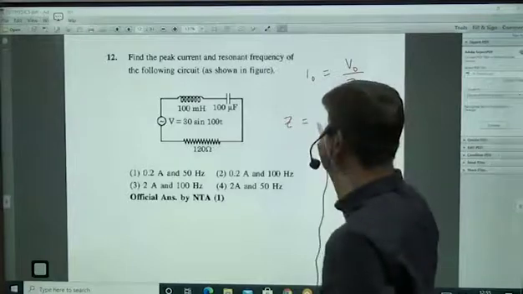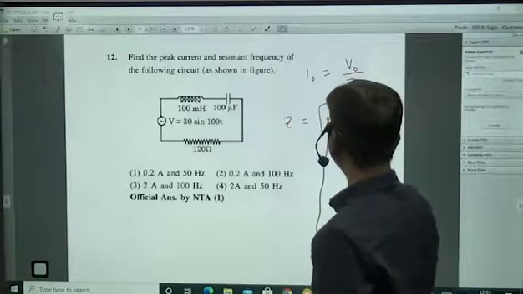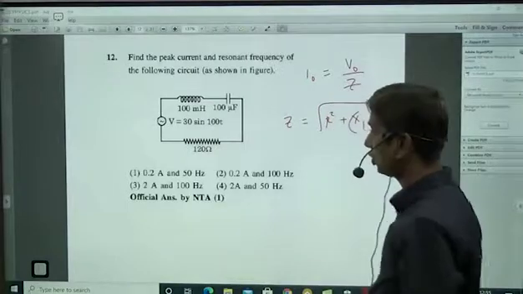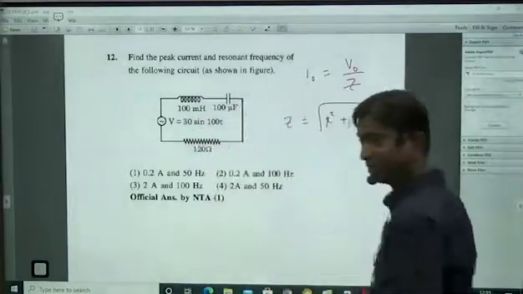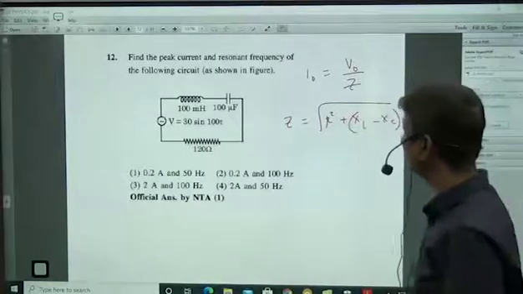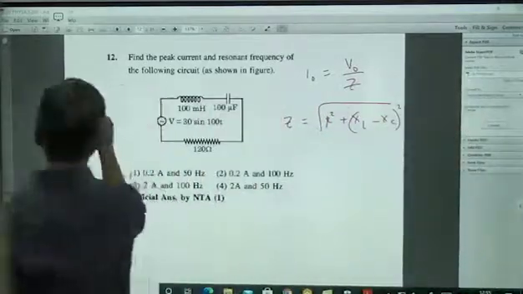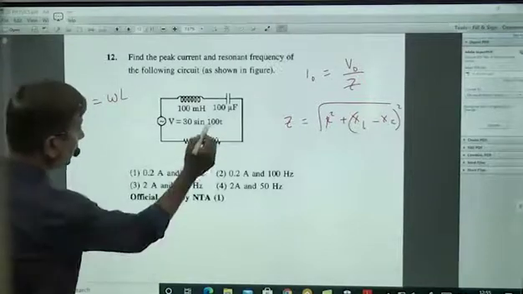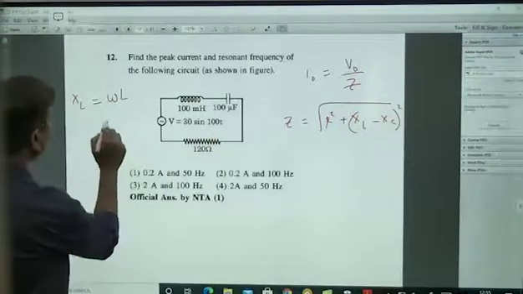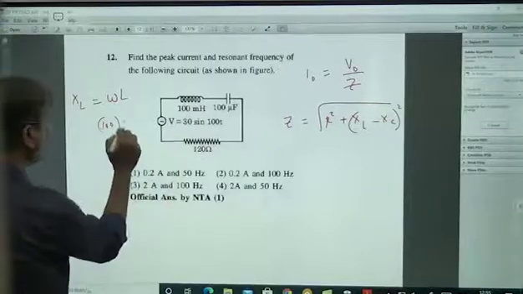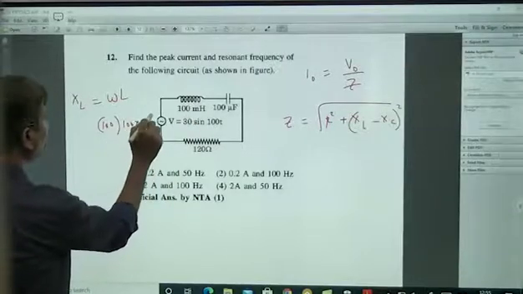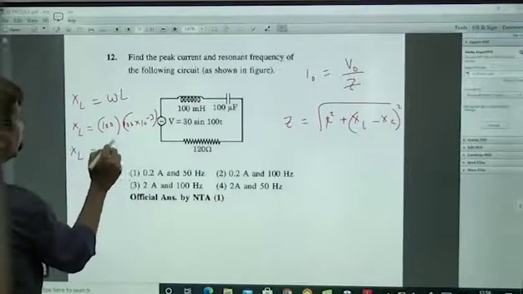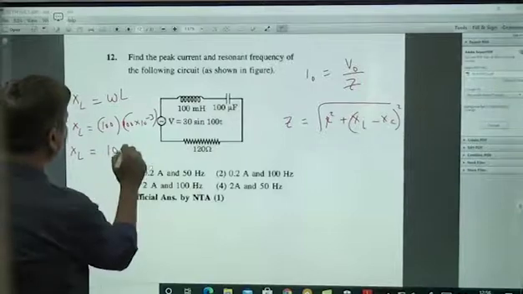And this impedance Z is equal to the square root of R square plus (XL minus XC) whole square. This is the impedance, the total resistance type. Okay. So separately you find XL equal to omega L. Omega is 100, L is the inductance, 100 millihenry, 100 into 10 power minus 3. So overall XL is 10 ohms.